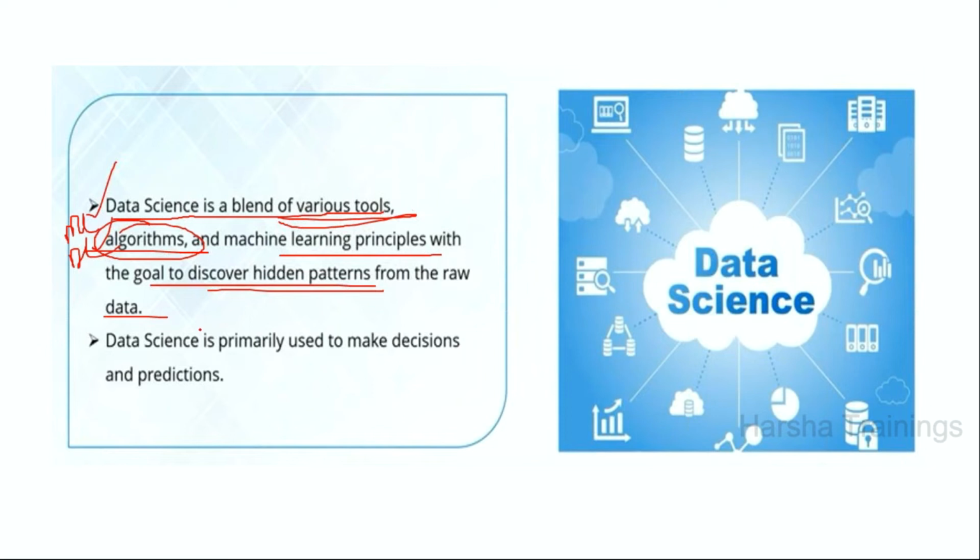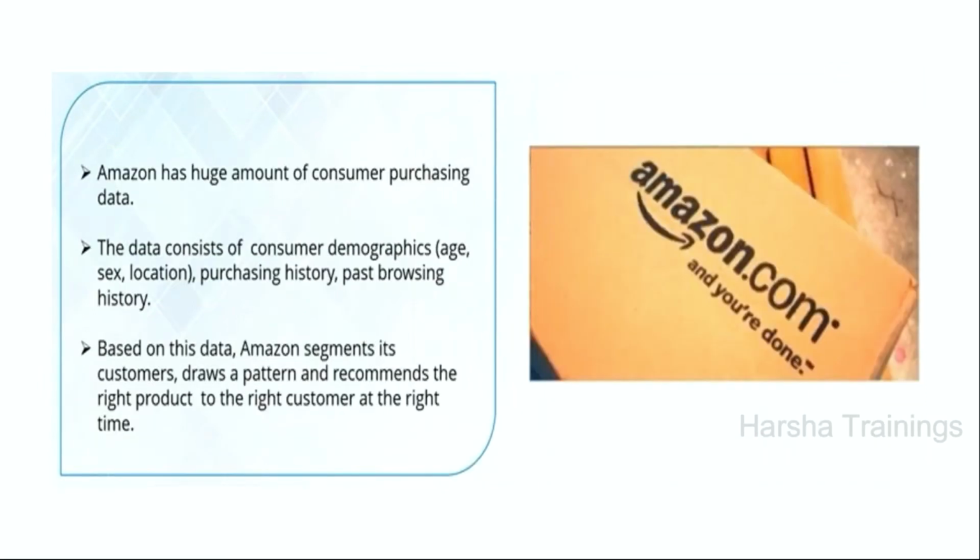Now, data science is primarily used for decision making and predictions. Prediction is nothing but forecasting. Decision making, who will take decisions? The management. Now, let us take two to three case studies where exactly we will apply data science. Let us take a simple case of Amazon. Most of the world knows about Amazon. Now Amazon has a huge amount of consumer purchasing data.